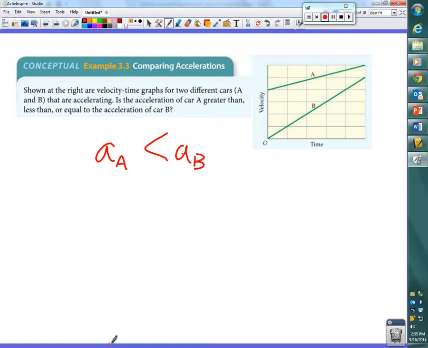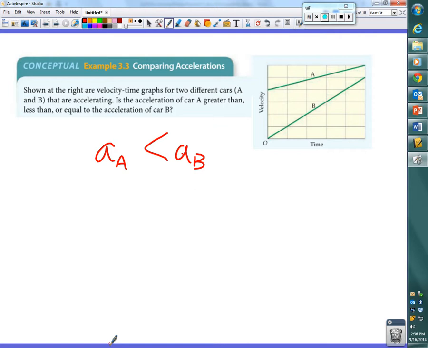Okay. And when you say at 4, what are you trying to tell me? That's velocity. It's already moving. Okay. Car A is already moving at the beginning of this graph. But car B is not moving because it starts at the origin, not location. The origin on this graph tells us that the velocity is what? 0.